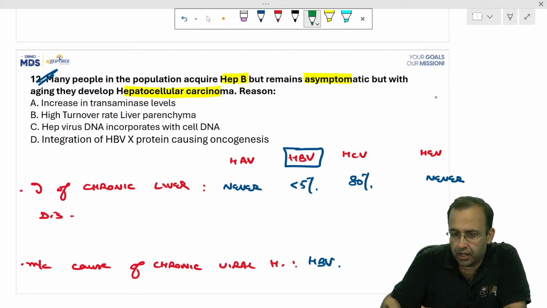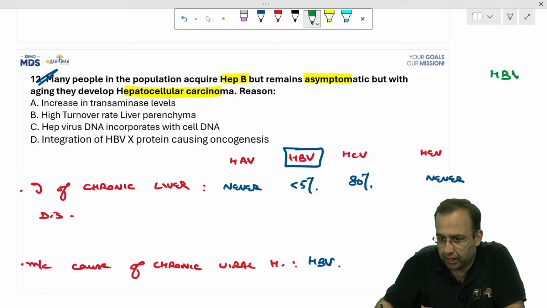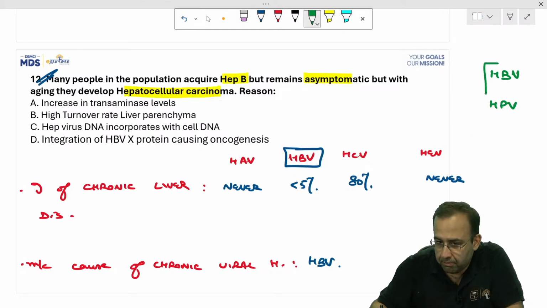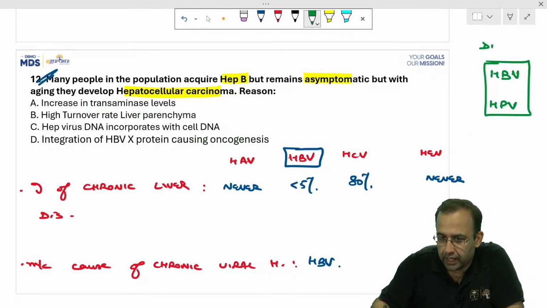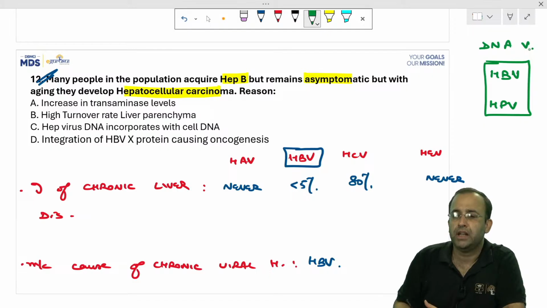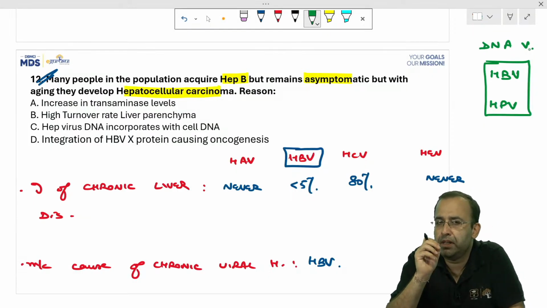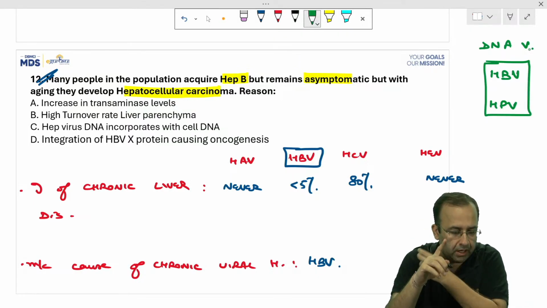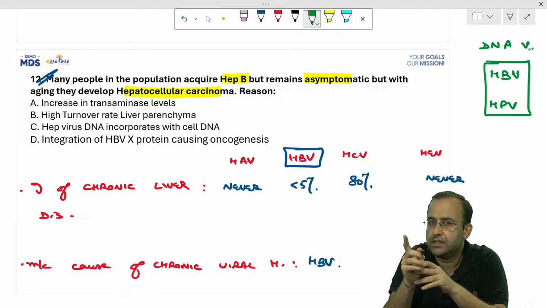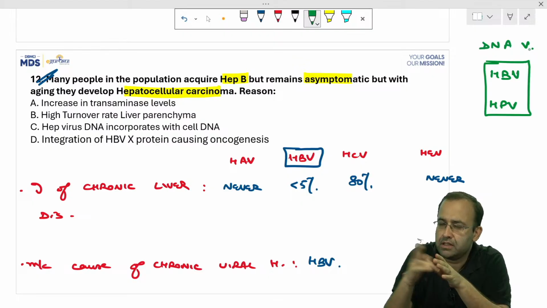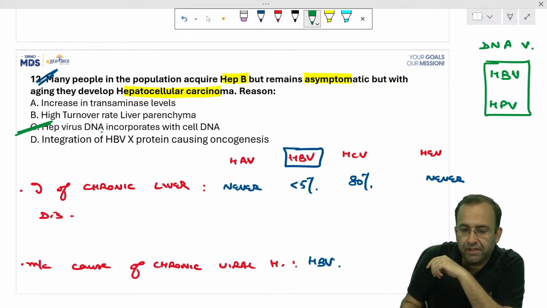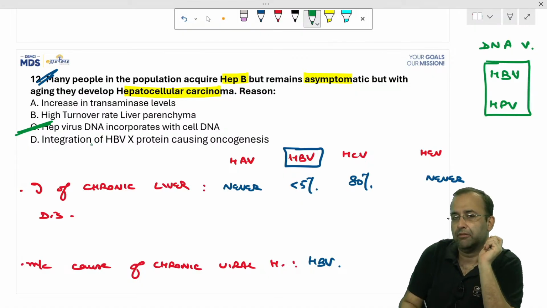Hepatitis B, HBV, as well as HPV, human papilloma virus, are both DNA viruses. The main risk factor for development of cancer is HCC with hepatitis B, and cervical cancer with HPV. The main risk is when the viral DNA incorporates with cell DNA.